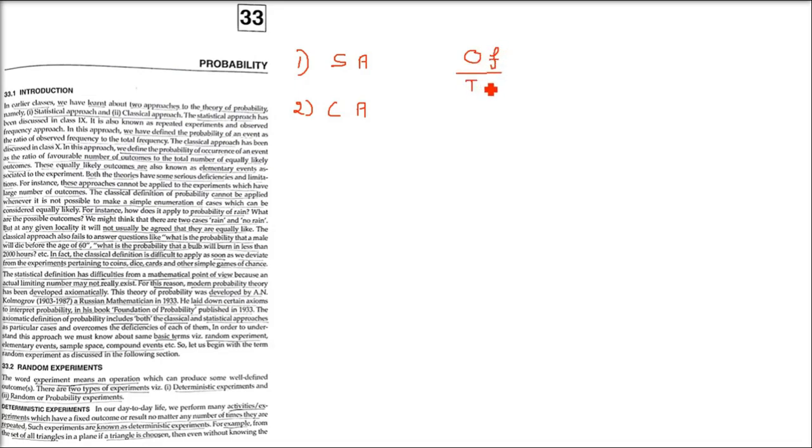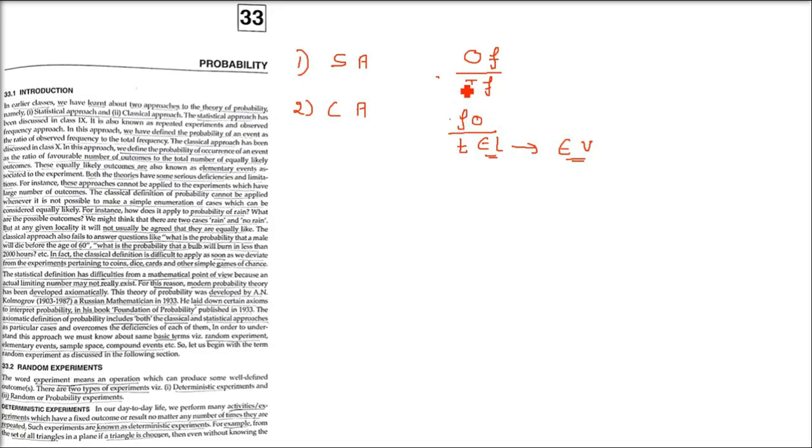In this approach, we have defined the probability of an event as the ratio of observed frequency to the total frequency. The classical approach, which we have also discussed, defines the probability of occurrence of an event as the ratio of the favorable number of outcomes to the total number of equally likely outcomes. Now, what does it mean? First of all, these equally likely outcomes are also known as elementary events associated with a certain experiment. For example, in a die, 1 to 6 are your elementary events.